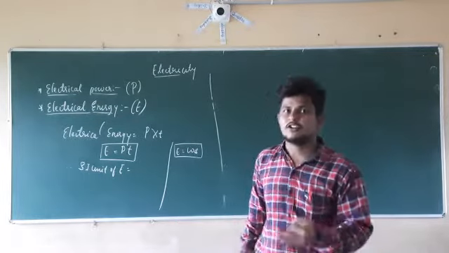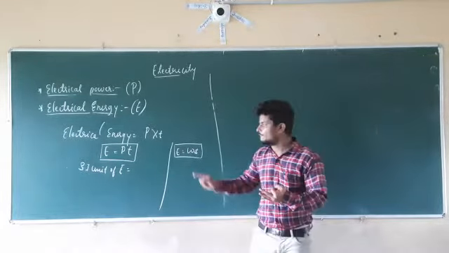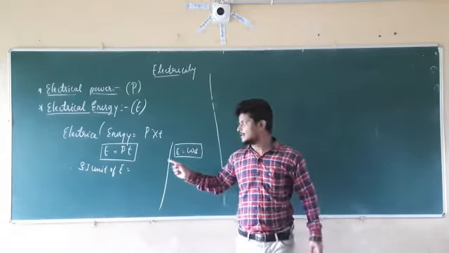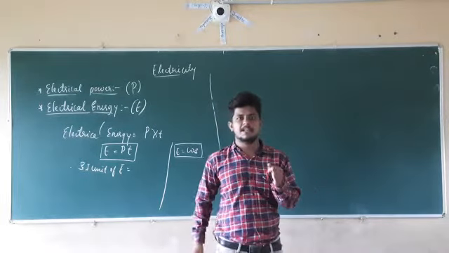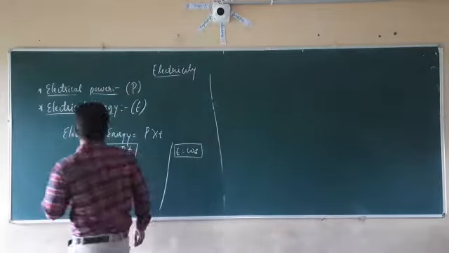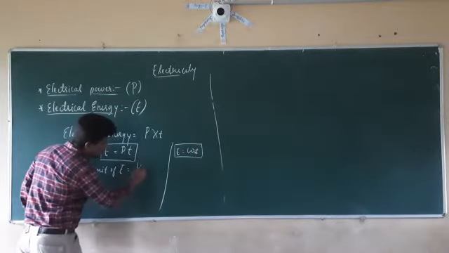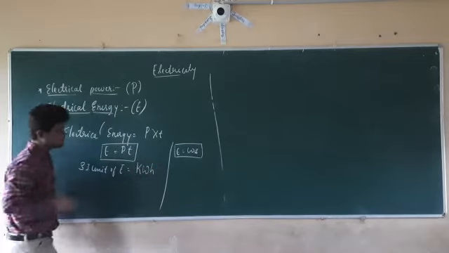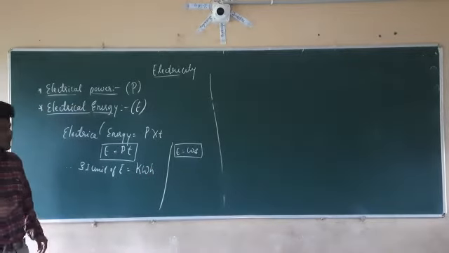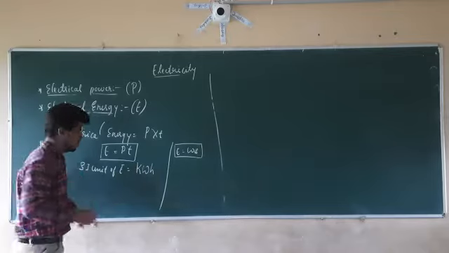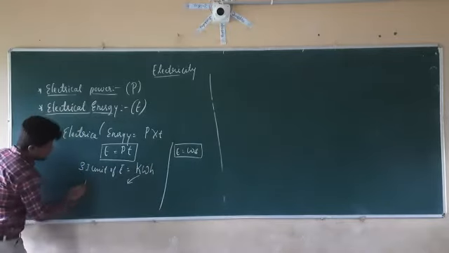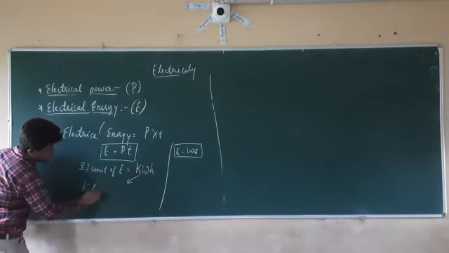For that reason, for commercial use, we have a different SI unit of electrical energy. It is the kilowatt hour. This is the SI unit of energy consumption.